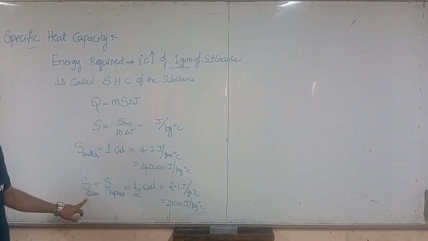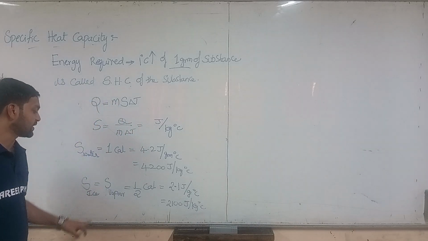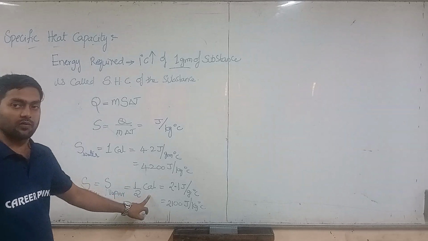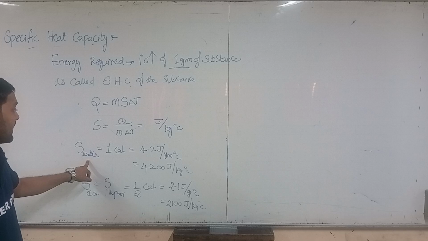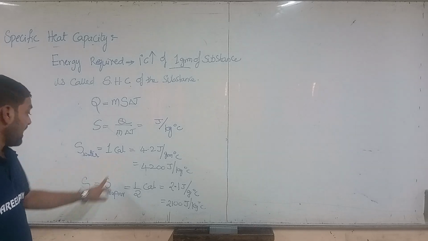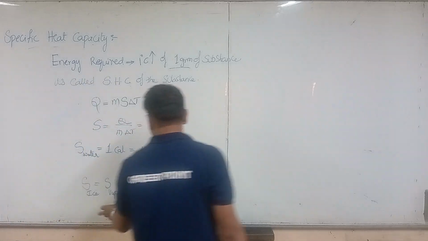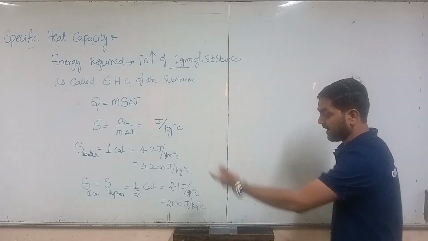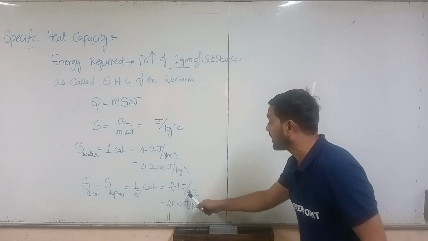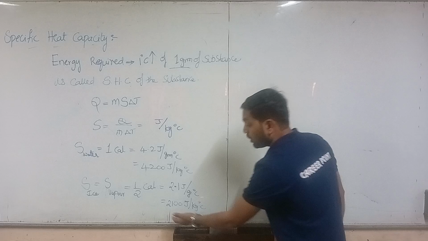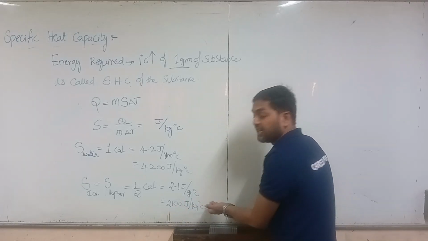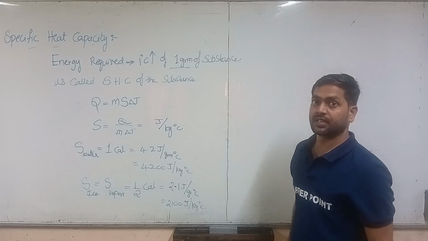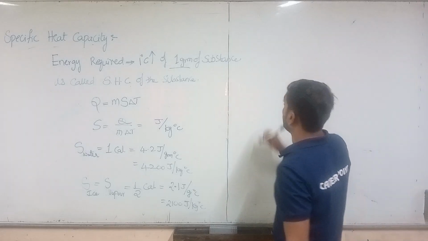The specific heat of ice is also half a calorie. So for water we have 1 calorie, and for ice and vapor it is 1 by 2 calorie, equal to 2.1 joules per gram degree Celsius, or 2100 joules per kg degree Celsius. Let us do one question.